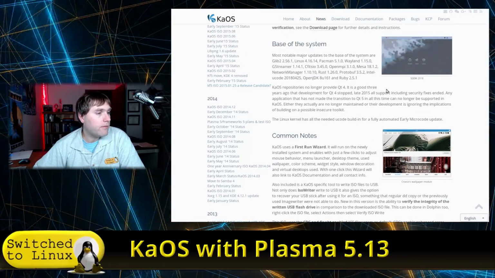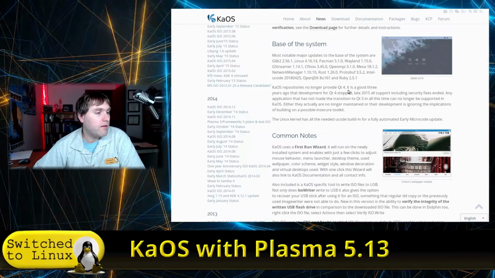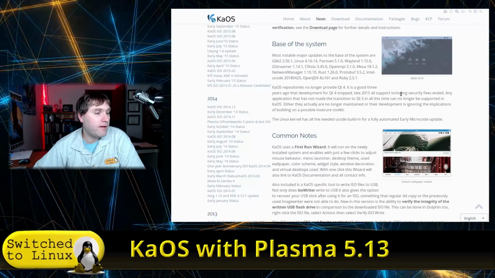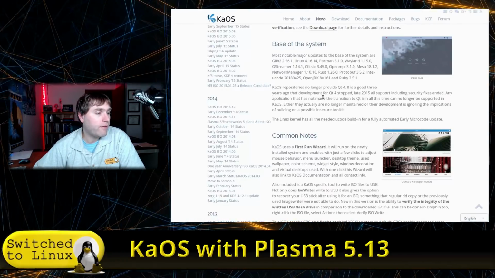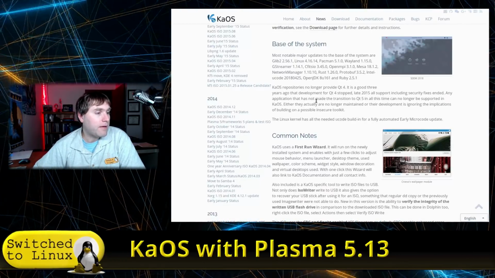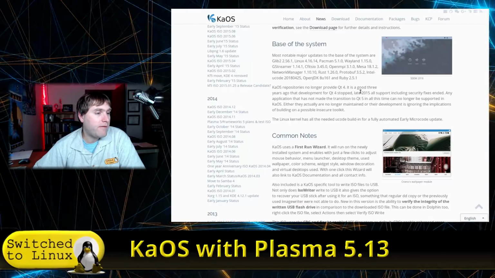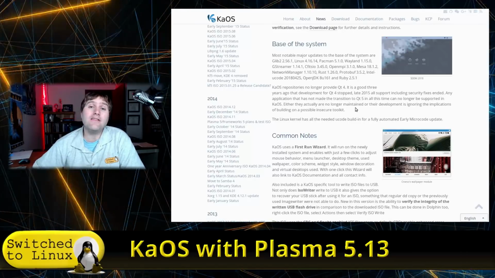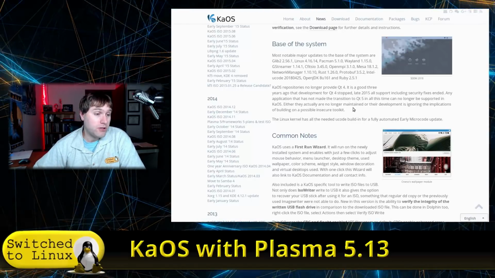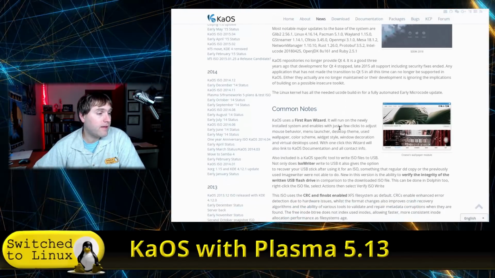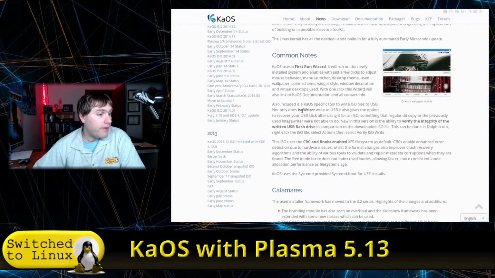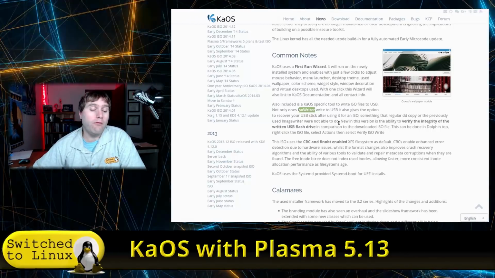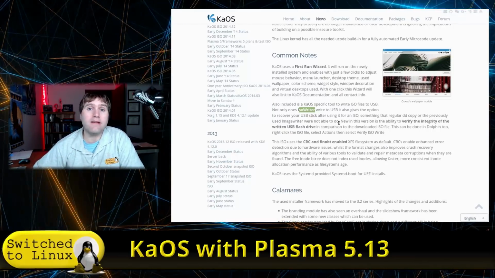They do have a note there. Repositories no longer provide Qt 4. There was a good 3 years ago the development for it stopped, late 2015. All support including security fixes ended. So any application that has not made a transition to Qt 5 in this time can no longer be supported in KaOS. So they are keeping an eye towards security, which is good. That's a good approach. They do have their own ISO writer. This is an excellent thing. This is one of the features I use the most in Linux Mint Cinnamon.